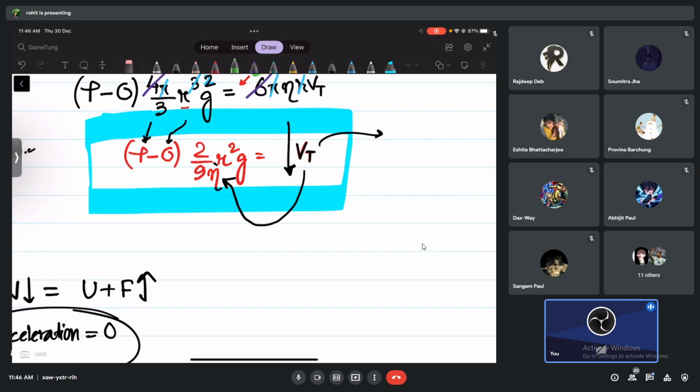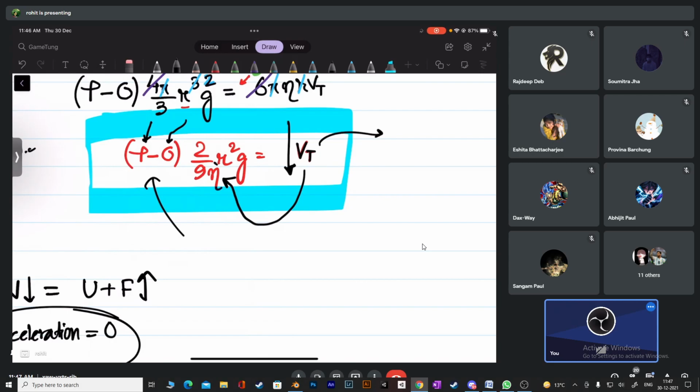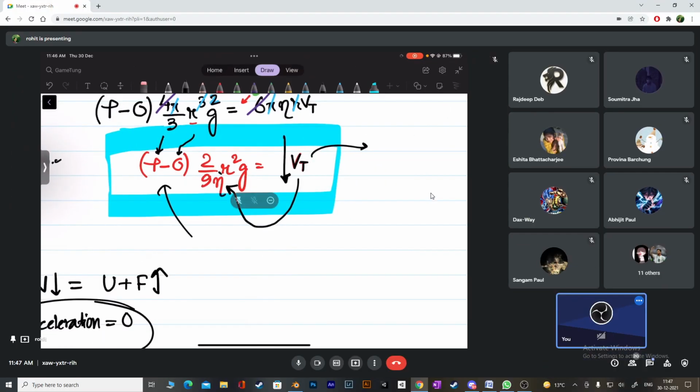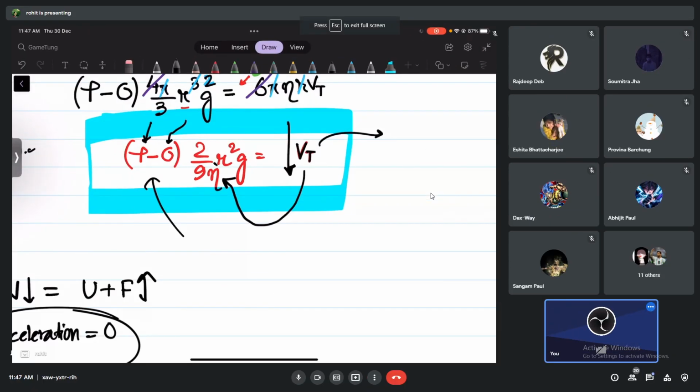Okay, and then of course let's compare density. Imagine more dense and less dense, so which one? By the way, this is a nice thing to understand. In which kind of liquid will the solid object attain more terminal velocity? In those kinds of liquids where the density difference is very high. The solid and the liquid should have a very high density difference. In that case only is it going to attain a very high terminal velocity. Okay, I think you got the idea.